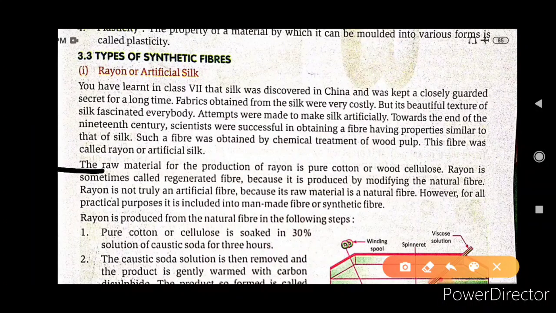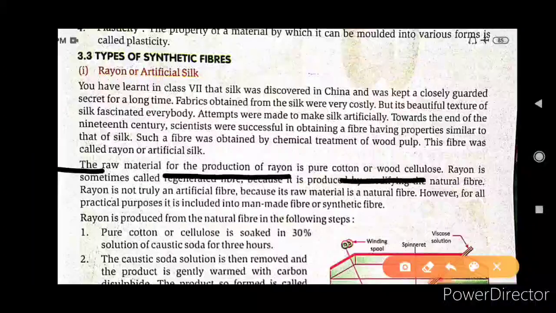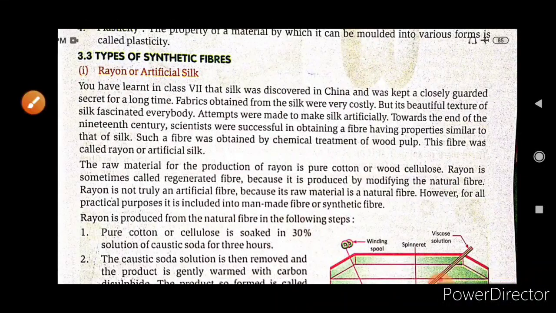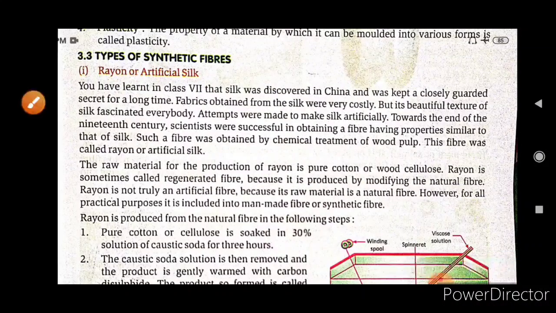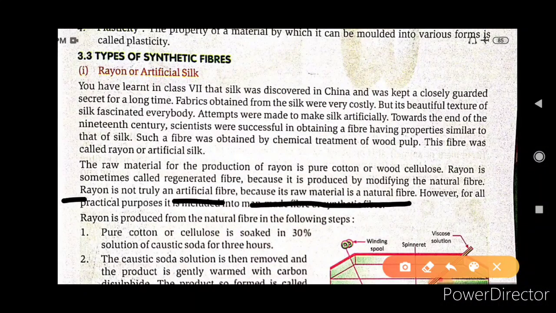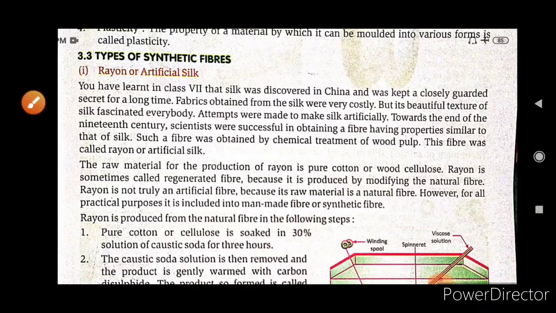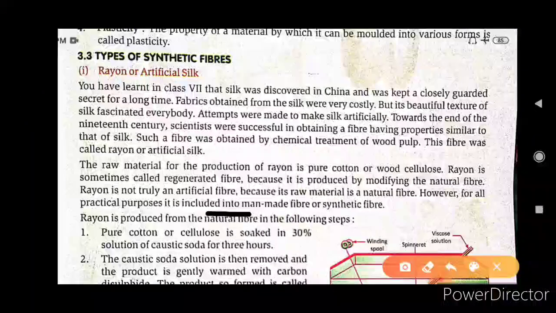The raw material for the production of rayon is pure cotton or wood cellulose. Rayon is sometimes called regenerated fiber because it is reproduced by modifying the natural fiber. Rayon is not truly an artificial fiber because its raw material is a natural fiber. However, for all practical purposes, it is included in man-made or synthetic fiber.